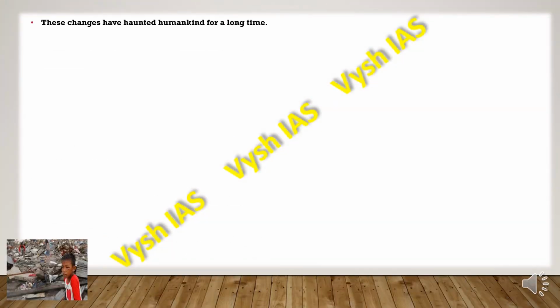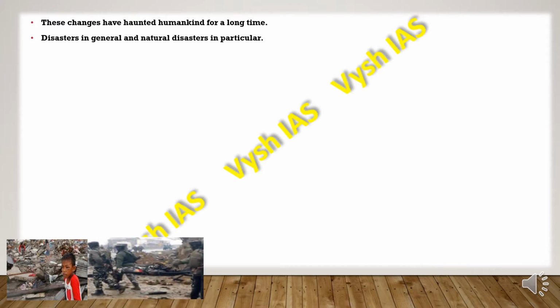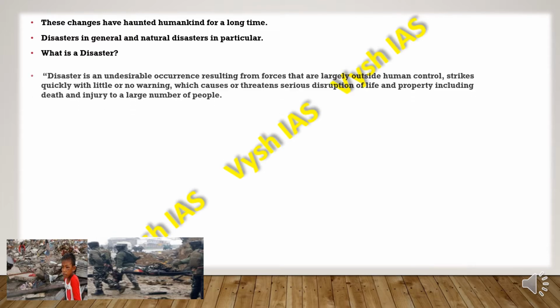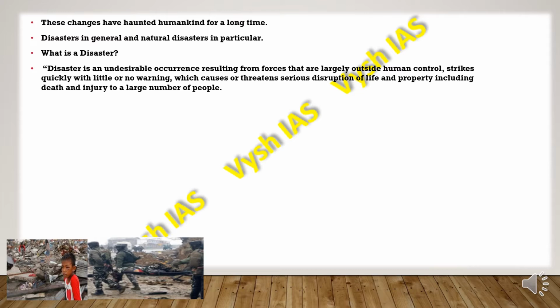These changes have haunted humankind for a very long time, and people have feared these natural disasters in general. So what is a disaster? A disaster is an undesirable occurrence which results from forces that are outside our control, and it strikes very quickly without any warning and is very unpredictable. It causes a threat to human life, with loss of life and property in the form of death and injury to a large number of people.